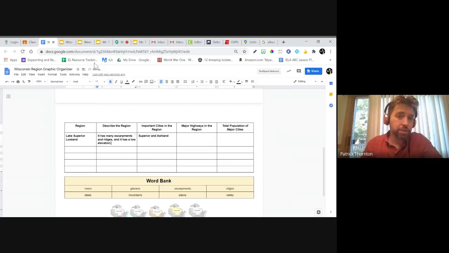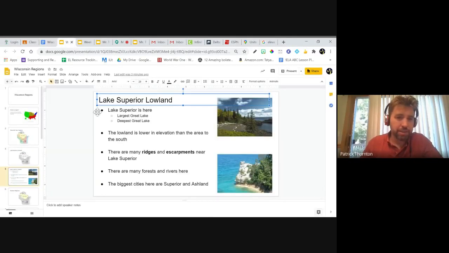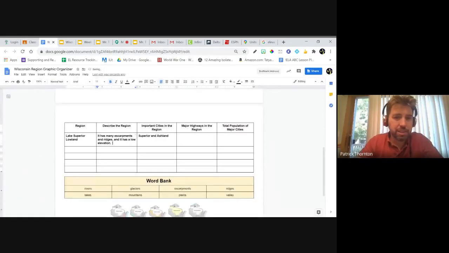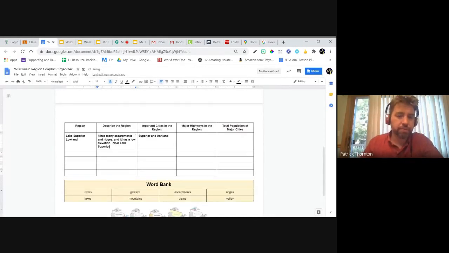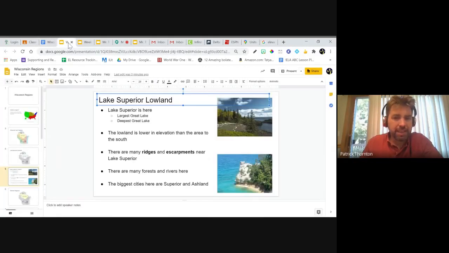And now I've described using some of these slides. I could also maybe put that it is near Lake Superior. Okay. And I think that's everything. So that's my first one. Now let's look at the next one.